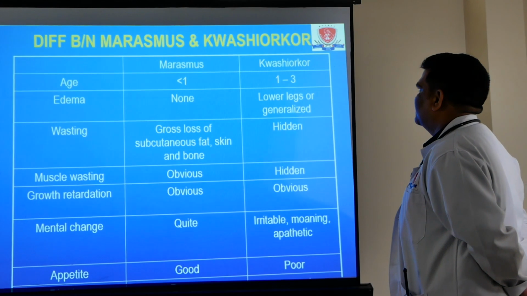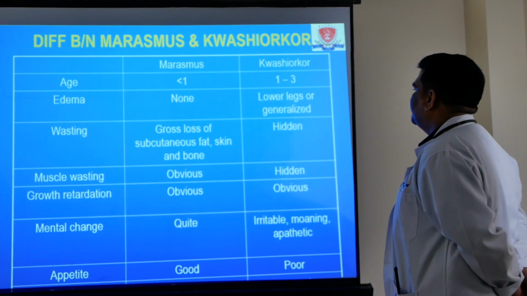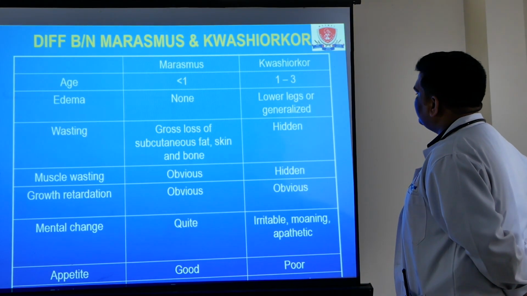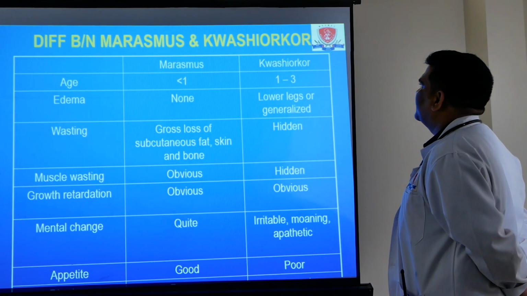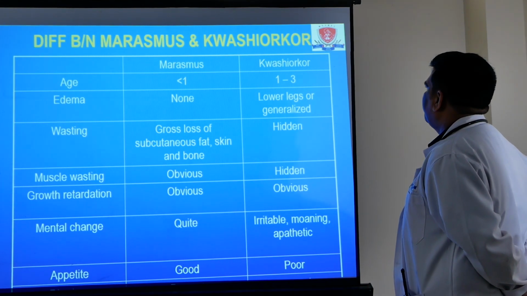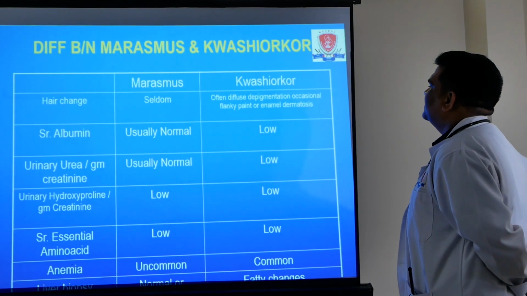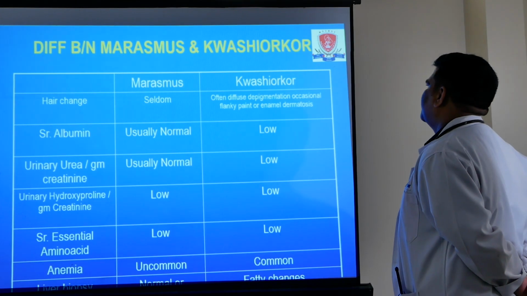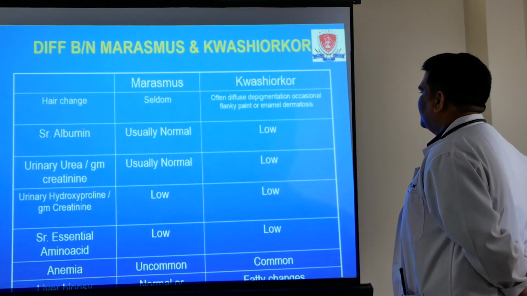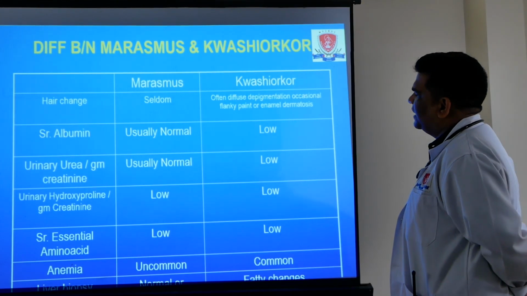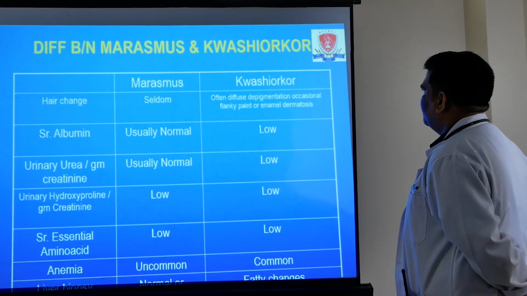Child is quiet in marasmus, and in kwashiorkor child is irritable, apathetic, dull, and moaning. And appetite is good in case of marasmus, but in kwashiorkor appetite is poor. Other features are skin changes, hair changes are more common in kwashiorkor and less changes in marasmus, and anemia is more common in kwashiorkor. Liver biopsy normal in marasmus, major fatty changes seen in cases of kwashiorkor.